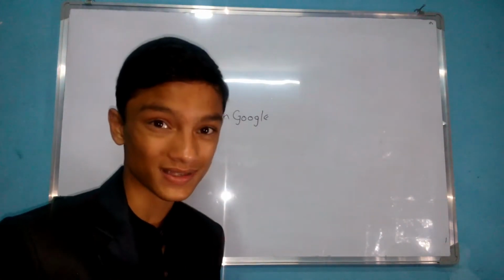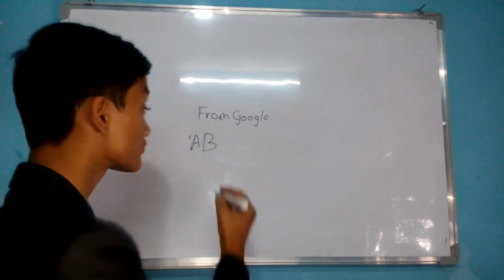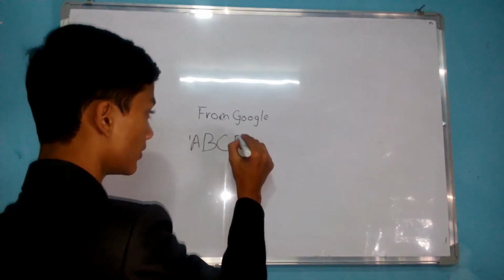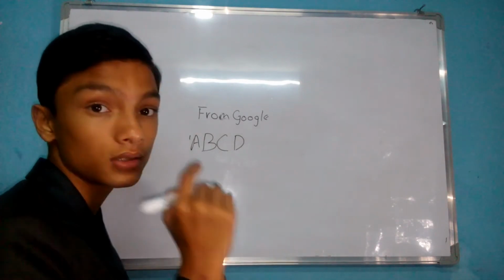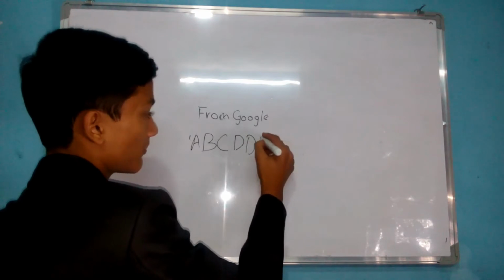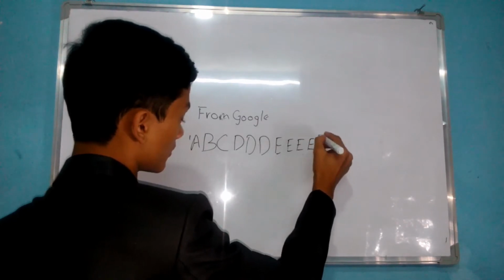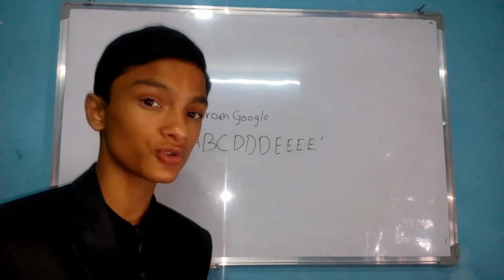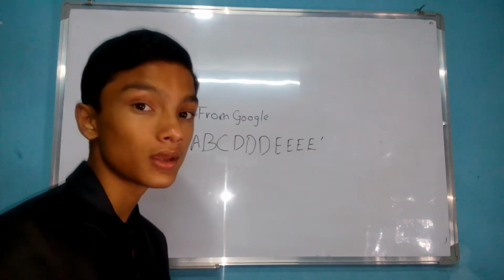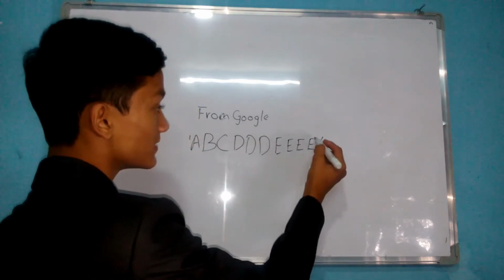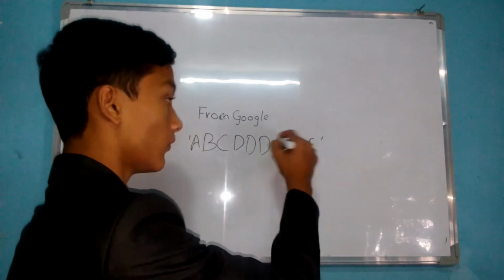What Google says is, given a string of some number of words, where characters are repeated once, twice or many times like this, what we should give as output is the character which is repeated the max number of times. So in this case E is the character which is repeated the most, that is 4 times, right?